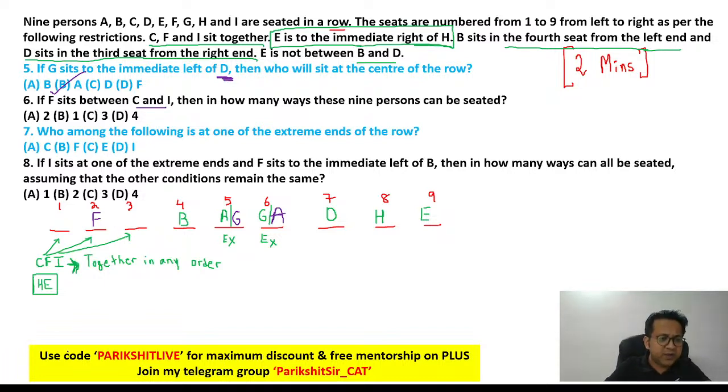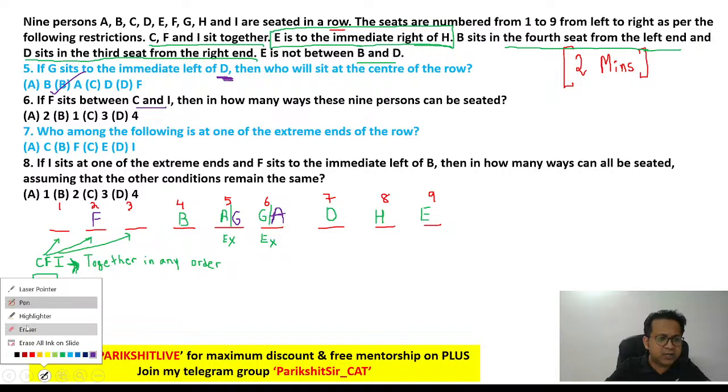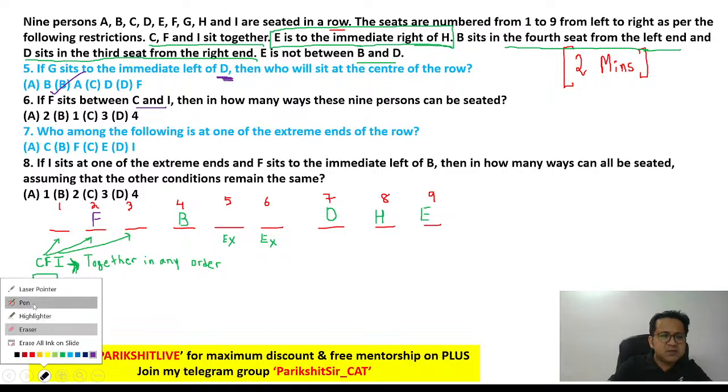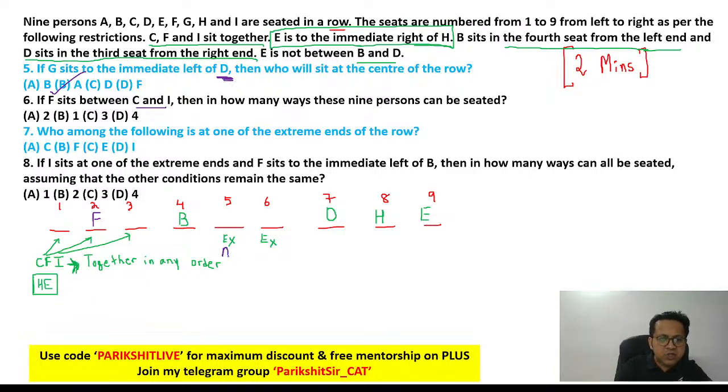Let's try to fill it logically. I'm going to rub this also so that we understand what we are doing. So this is AG or GA. If F is at number 2, what are the possibilities? Think about it. Let's say once C comes here and I comes here, there are two possibilities.